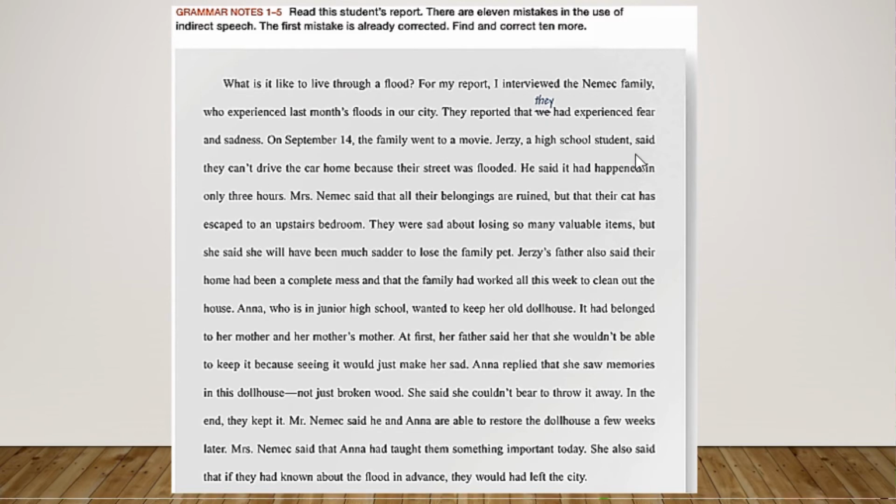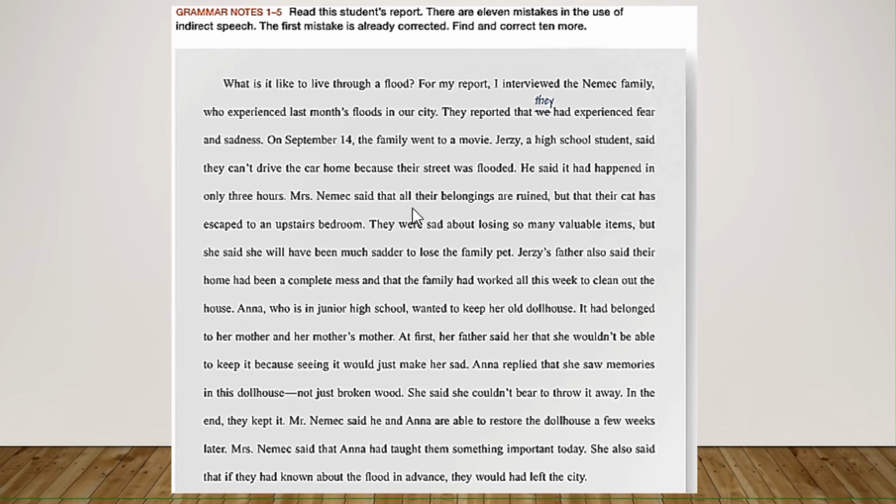When we are reporting, because here you don't have a comma and quotation marks, so where she said they couldn't drive, right? You are telling a story that occurred on September 14th. The family went, past tense, right? So, and she said, you are reporting that they couldn't drive, right? The car home because their street was flooded. He said it had happened in only 3 hours.